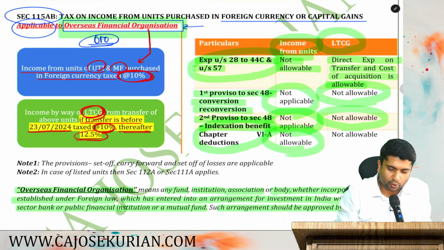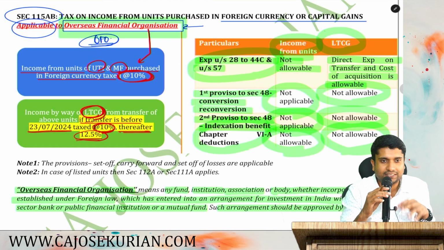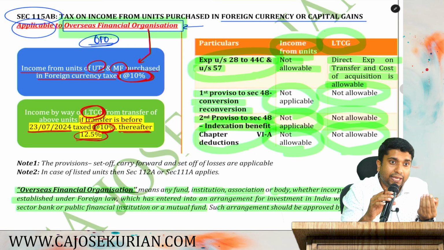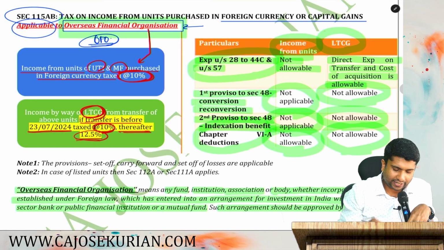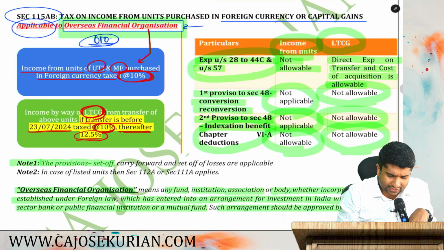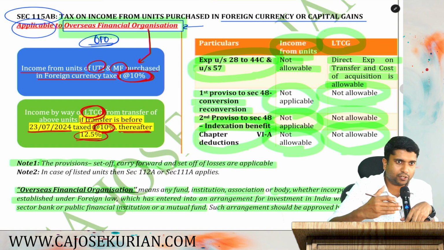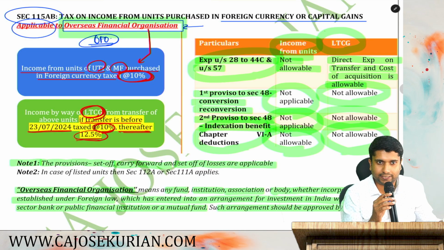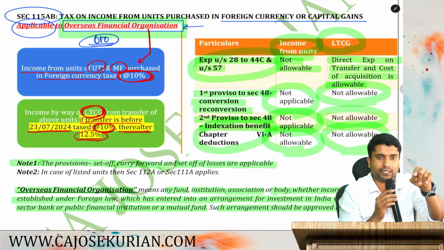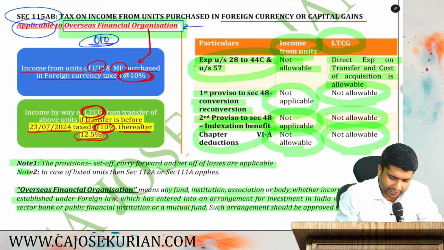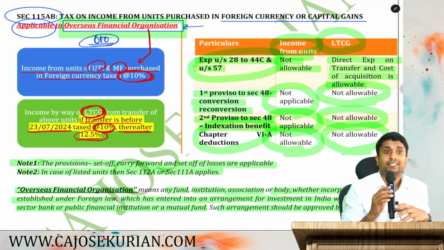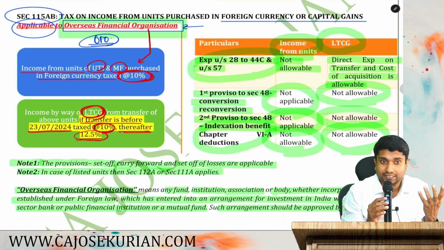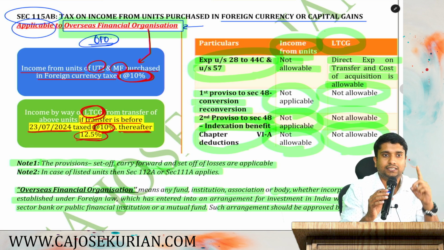Chapter 6A reduction, not allowable. You cannot claim any Chapter 6A reduction from income taxable under 115AB as well. Not possible. And finally, the provisions of set off and carry forward of losses are applicable. You can definitely set off and carry forward losses over here. That means if you have any losses from the past year, you can adjust those losses with the income taxable under 115AB. And finally, in the case of listed units, 112A or 111A applies. Listed units of an equity oriented fund, if you are purchasing and you are selling, if it is a long term capital asset, 112A.